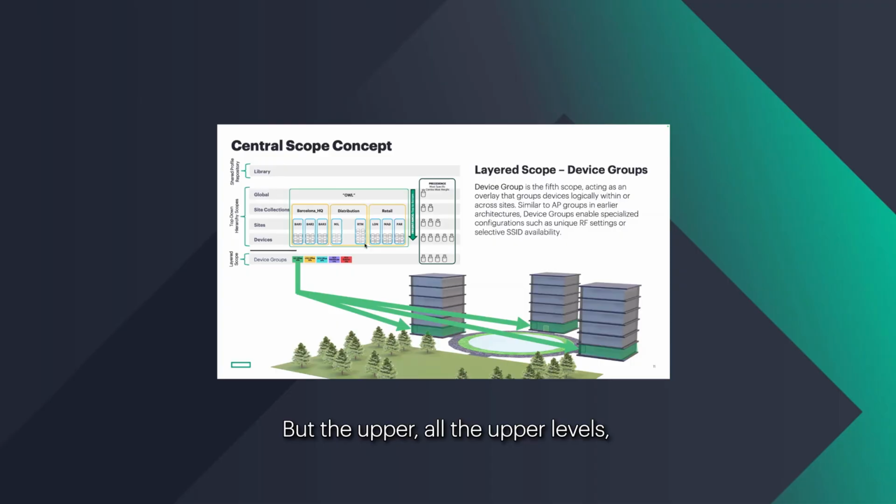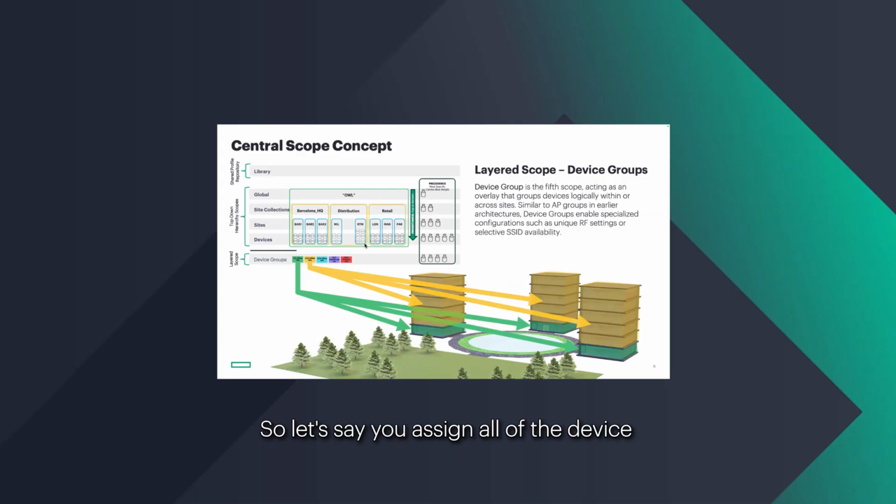But all the upper levels, let's say, would have open floor plan, wireless first design. So really high density. So the RF, the signal will propagate a lot further. So you would need to do it a little bit tighter and change your data rates. This is where these device groups would allow you to do that. So let's say you assign all of the APs in all three buildings to that device group, they would all inherit those settings. So they could still take the SSIDs that were applied specifically to the Barcelona headquarters, and then you would just override RF, for example, here.